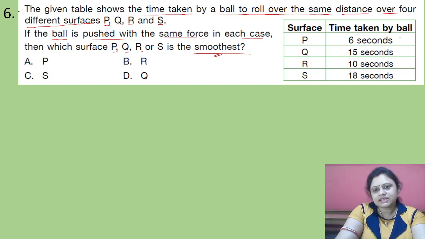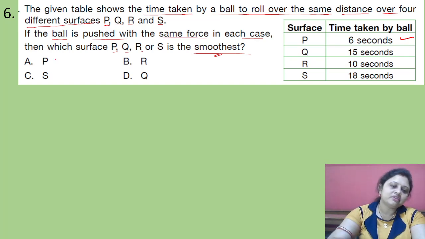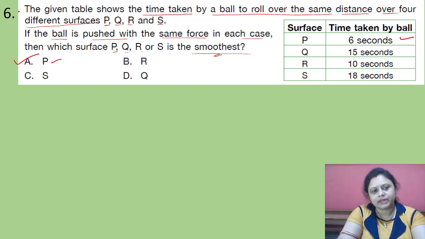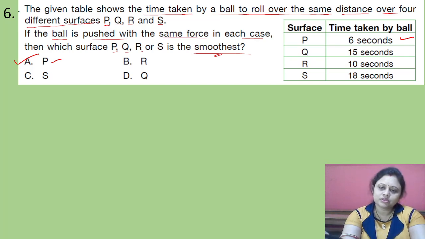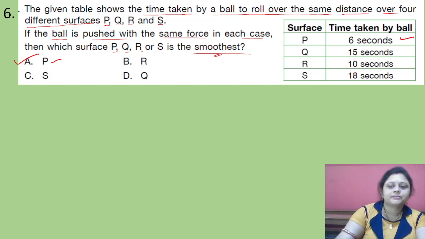Here 6 seconds is the least time, so the smoothest surface will be P. So the correct answer is option A. And if there is a surface which is the roughest one, then it will take the most time to roll over the distance.